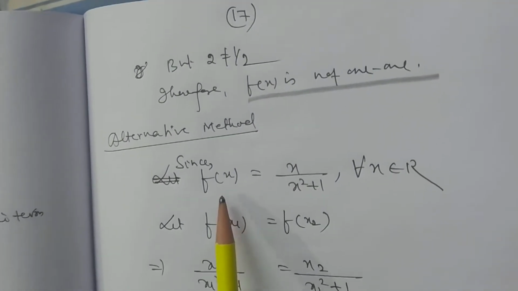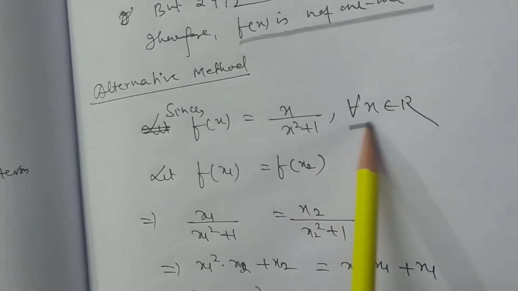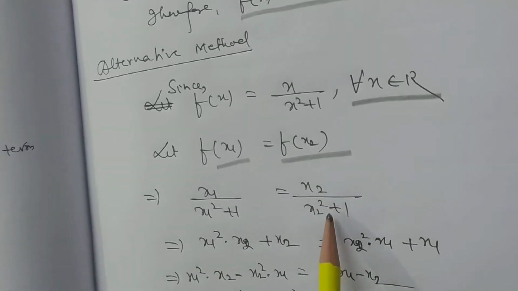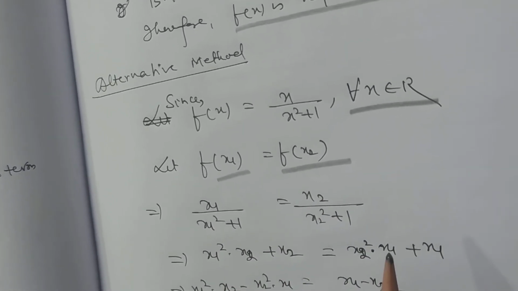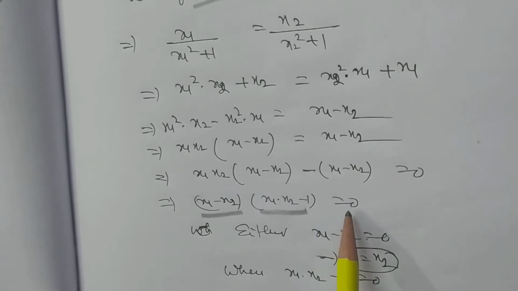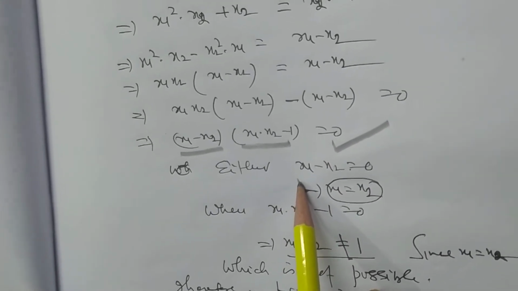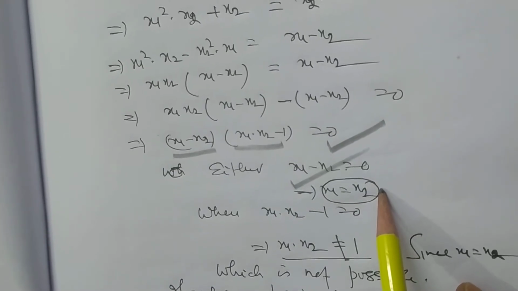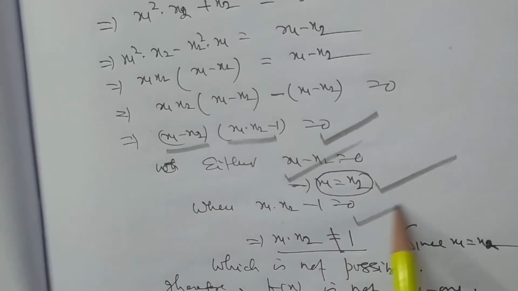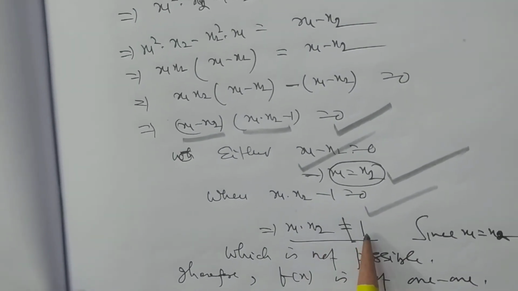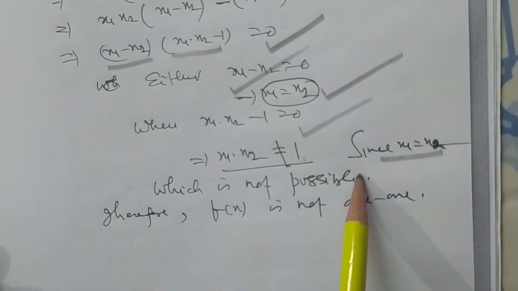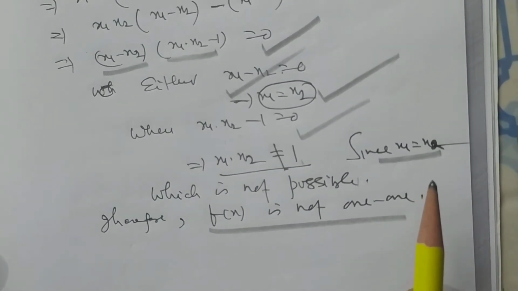Alternative method. Since f(x) is equal to x by x square plus 1 for all x belongs to R, f(x1) is equal to f(x2), so x1 by x1 square plus 1 is equal to x2 by x2 square plus 1. And after solving, we have (x1 minus x2) into (x1 into x2 minus 1) is equal to 0. So either x1 minus x2 is equal to 0, that is x1 is equal to x2, or x1 into x2 minus 1 is equal to 0, then x1 into x2 is equal to 1. Since x1 is not equal to x2, therefore f(x) is not one-one.